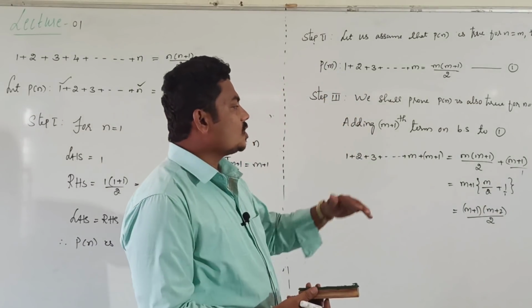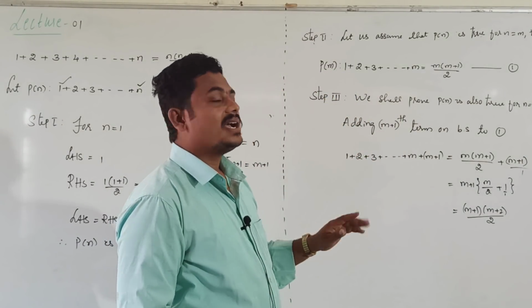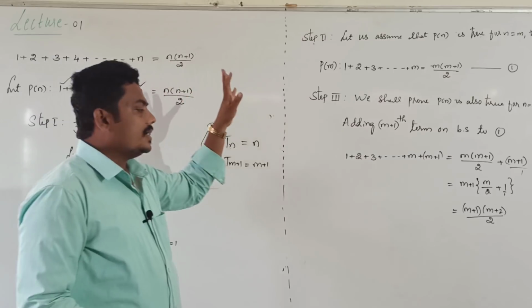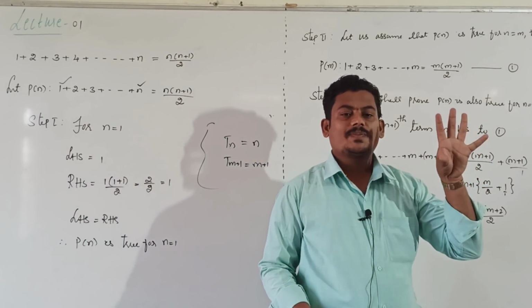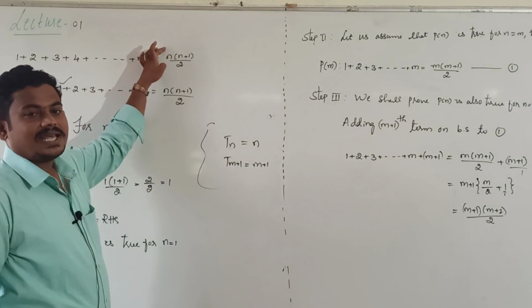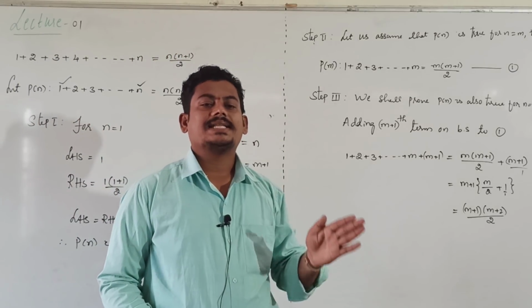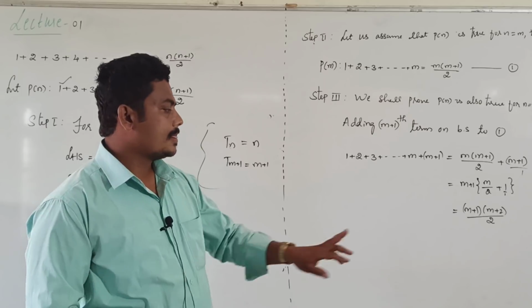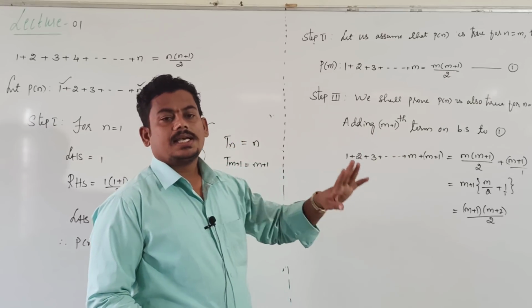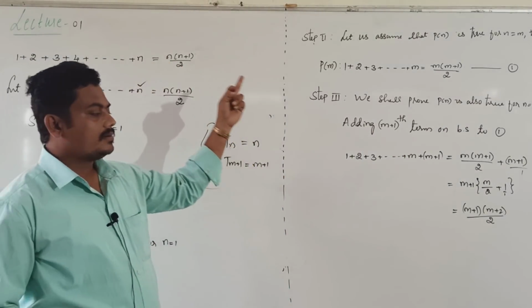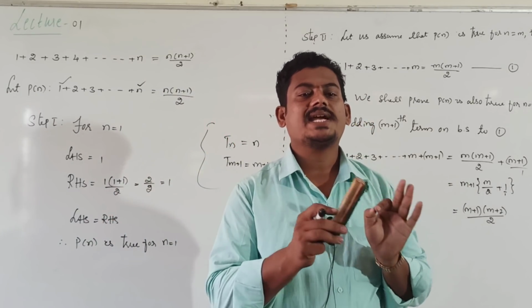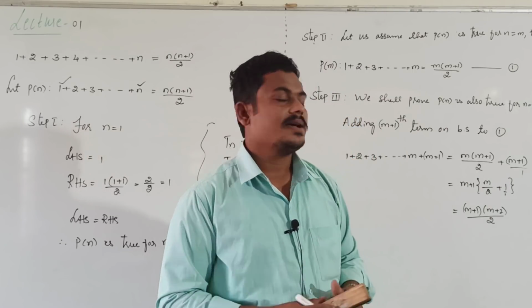Clearly, it is true for n equal to m plus 1. Why? Because in place of n we get m plus 1. In place of n, suppose we get m plus 1, then it is true for n equal to m plus 1.